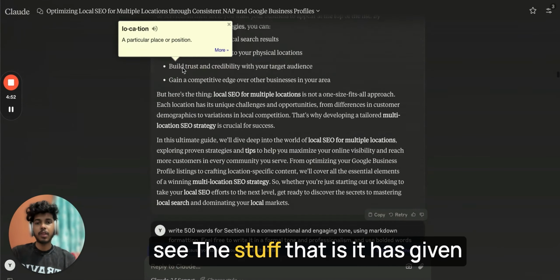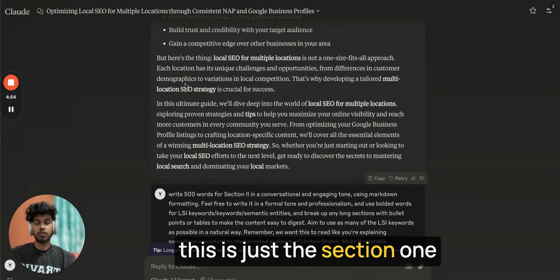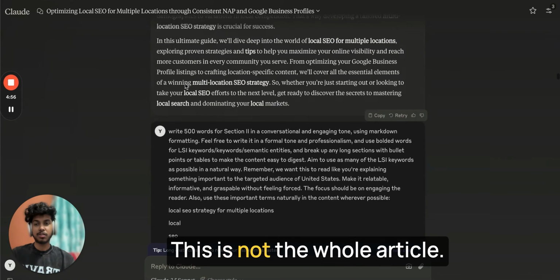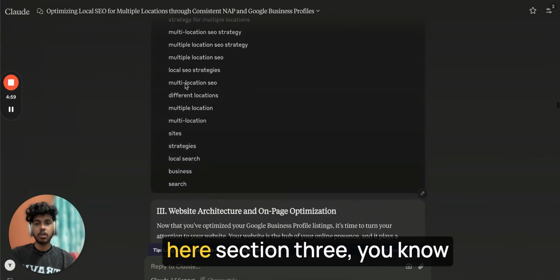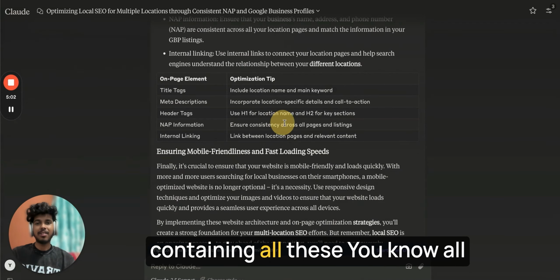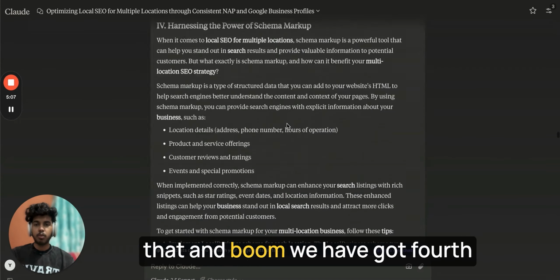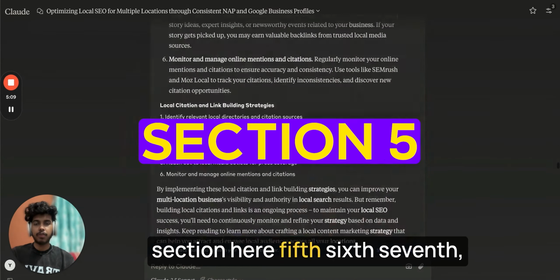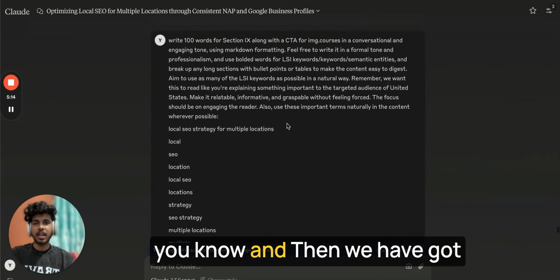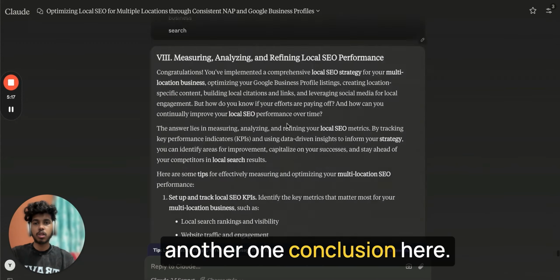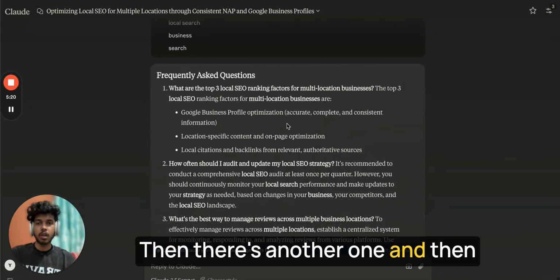And if you see the stuff that it has given, this is just section 1, for your information. This is not the whole article. We've got section 2 over here, section 3 containing all these crazy tables and stuff like that. And boom, we have got the 4th section here, 5th, 6th, 7th, and then we have got another conclusion here. Then there's another one, and then FAQs.